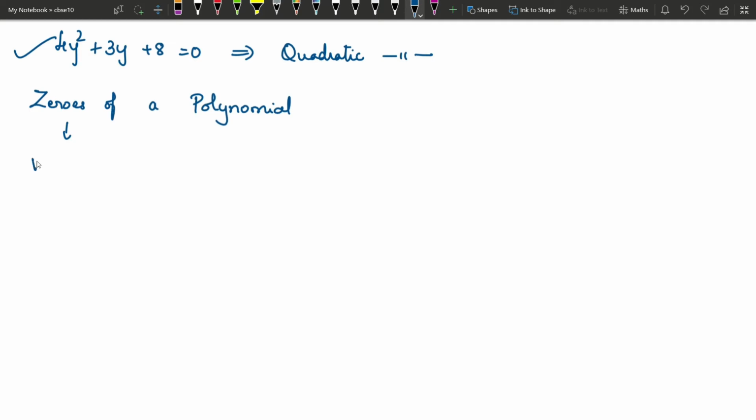It is the value of the variable for which, again I am repeating, I am not giving you the typical textbook definitions, I am giving you statements which you can understand easily. So what is zero of a polynomial? It is the values of the variable present in the polynomial for which the polynomial becomes zero.